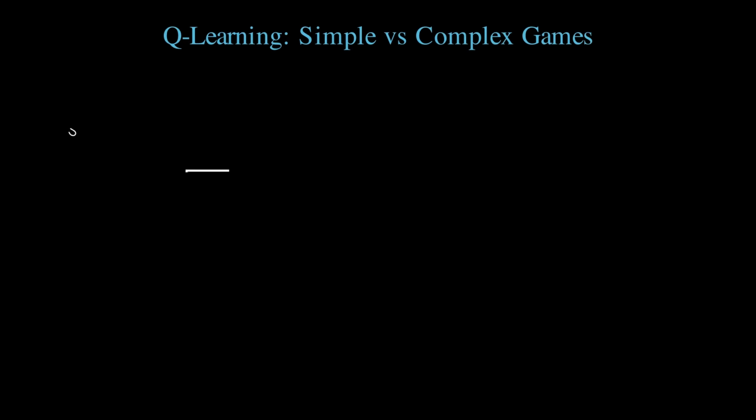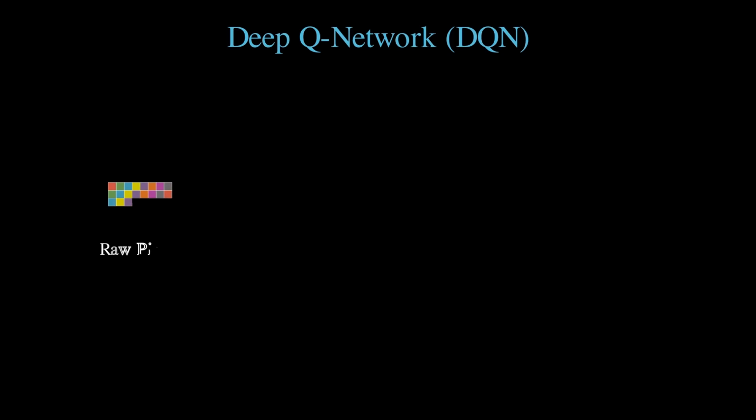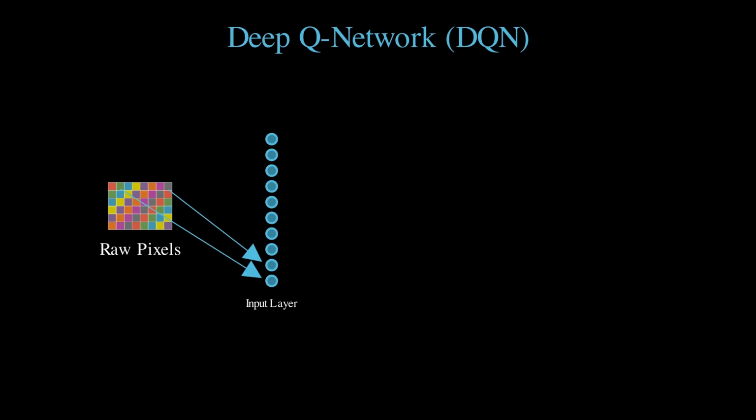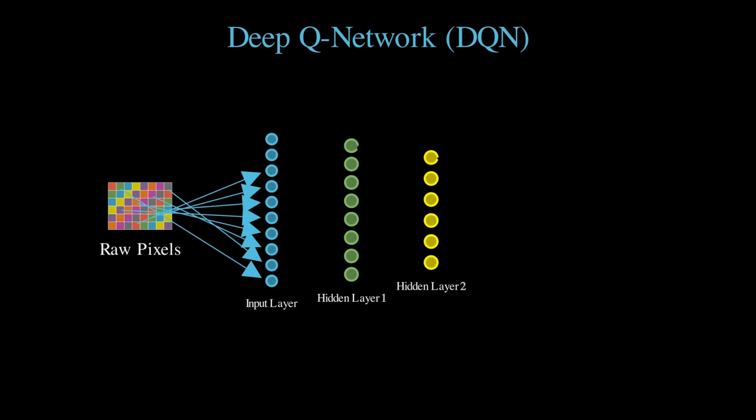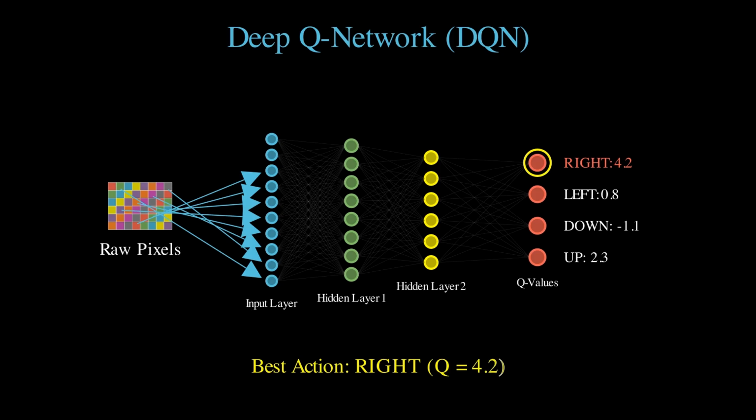In simple games, we can store all Q values in a table. But in complex games, like Atari or 3D environments, we use a neural network to approximate the Q function. This is called a deep Q network, or DQN. The input? The raw pixels from the screen. The output? A list of Q values for each possible action.